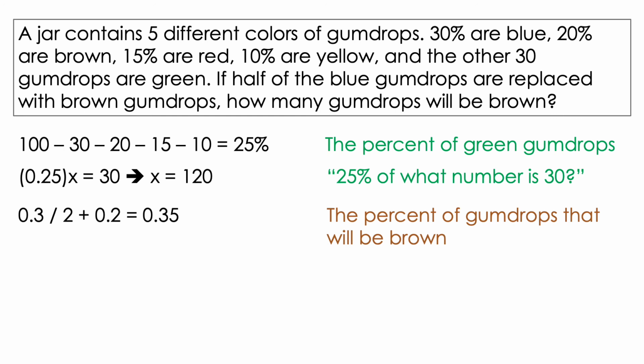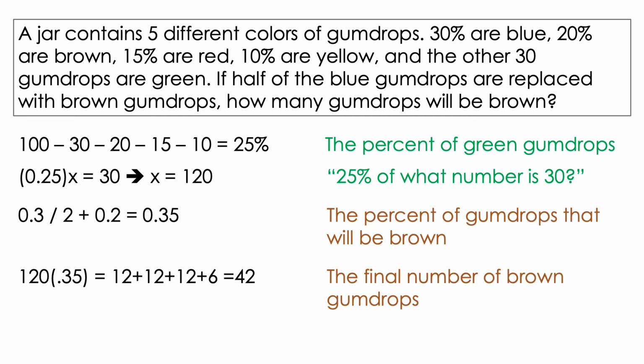Next, I will calculate the number of gumdrops that will be brown. Since half of the blue gumdrops are replaced with brown gumdrops, and 30% of the gumdrops are blue, this means that I'd add 30% divided by 2 plus 20%. In other words, 35% of the gumdrops will be brown. Next, I multiply this by the total number of gumdrops.